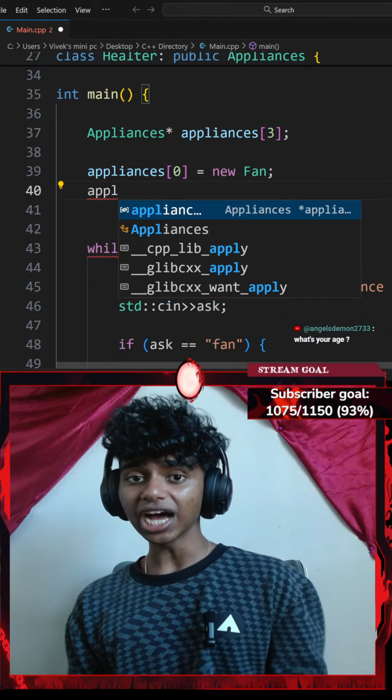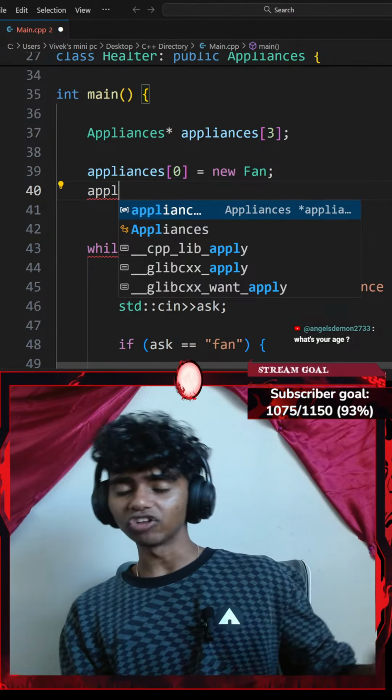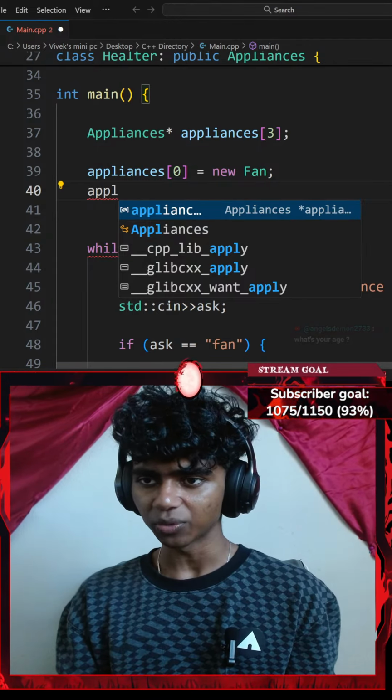What's your age? Honestly, I am 17. That's it. I am going to be turning 18 real soon. I'm kind of excited for that. My birthday is on January 5th.